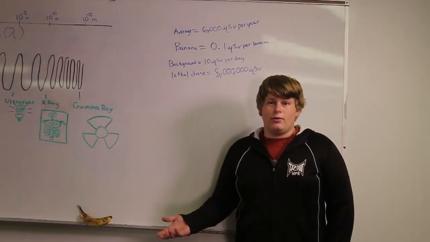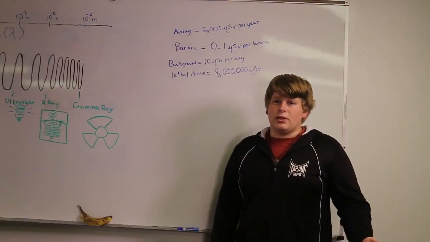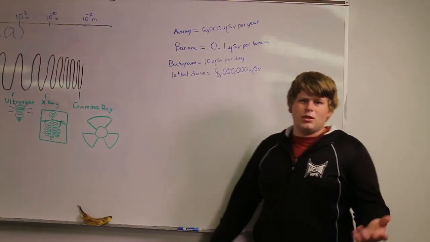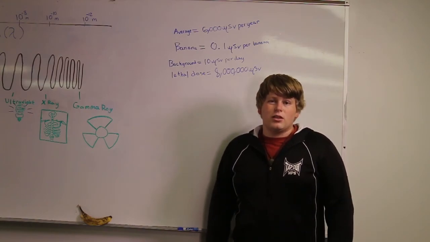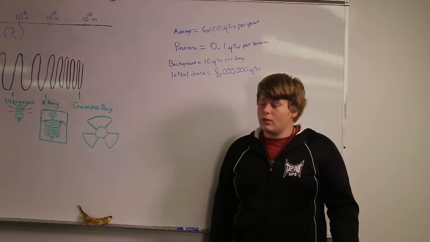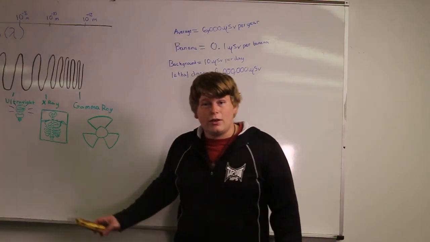So that sounds scary, right? Well, don't worry. A lethal dose is about 8 million microsieverts. We're not going to come in contact with that. So now we know what radiation is and where it comes from. I'm going to go enjoy my radiation.